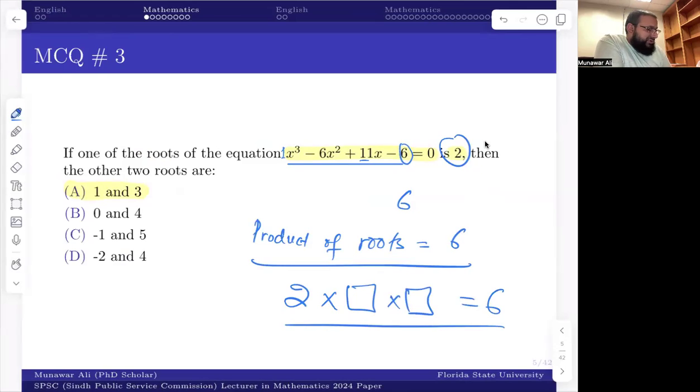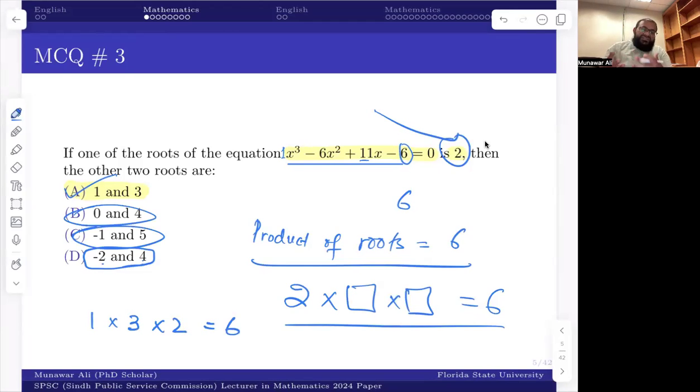Now just see the options. Check option D. If I take these 2 roots, multiply by 2, I won't get 6. So you can exclude, because 4 times 2 is 8, 8 times 2 is 16. No. Even C is not giving me the answer, D is not giving me the answer. So the correct option should be A, because the roots are 1, 3, and the root given to us is 2, and their product is equal to 6. So this is one of the ways to deal with these types of questions. Here I applied what we call the process of elimination. You can eliminate, and you can also check what's going to be the correct answer.